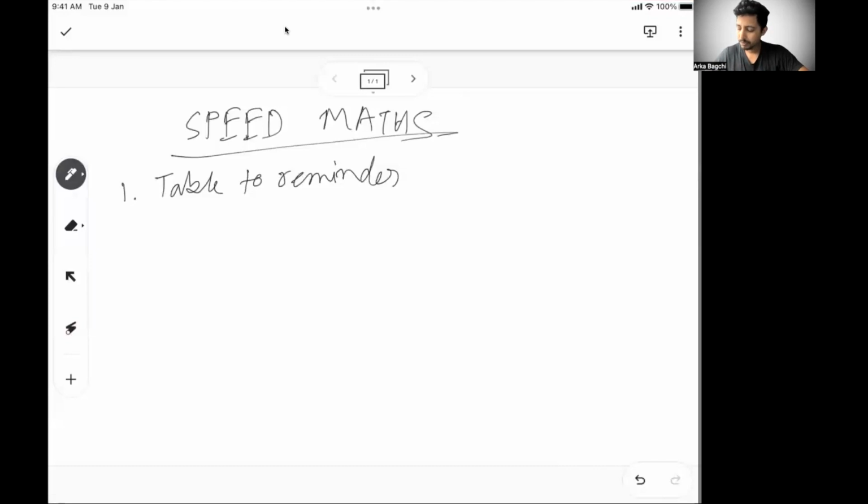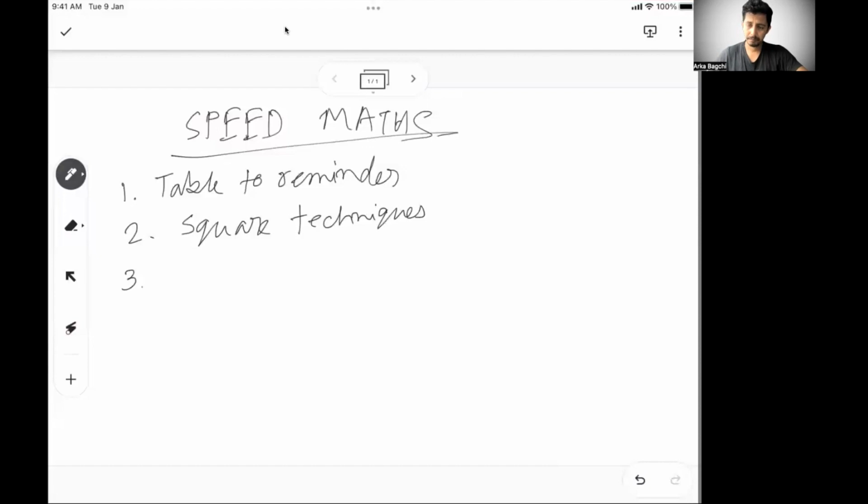Number two, we will do the techniques to do squares. If you follow any particular book or any particular channel, you will see there are 5 to 10 techniques to do squares: if the number is ending with 5, ending with 10, ending with 7, ending with 9, there will be multiple techniques. But I'll tell you one technique that will work irrespective of whatever number or digit you have. So let's focus on that.